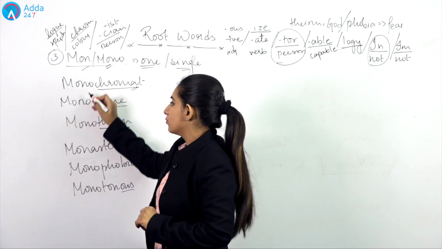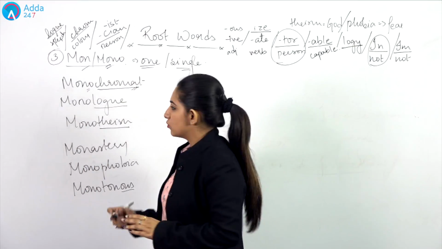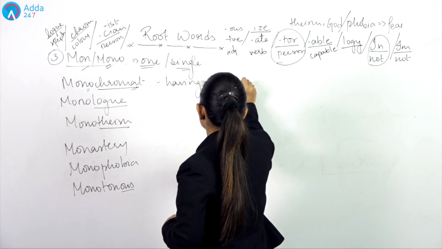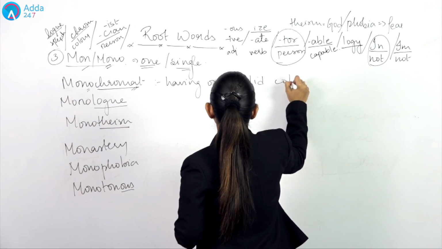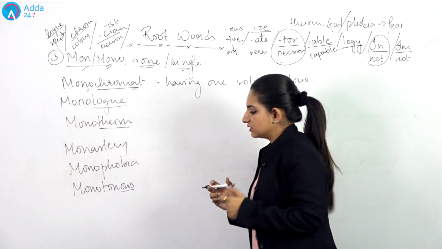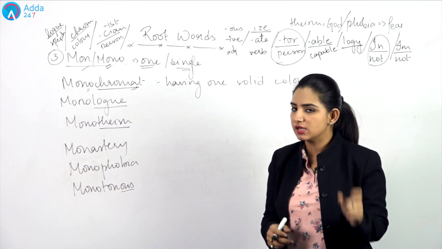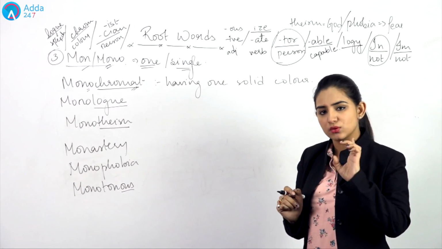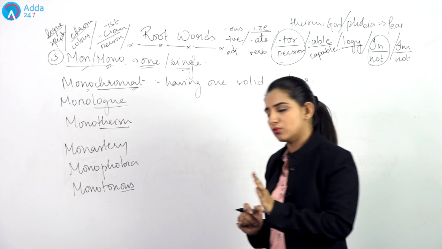So, when I say monochromat, as I told you, chromat, here, chrome means what? Color. And mono means singular. So, monochromat, what does this mean? Having one solid color. One solid color means there is no mixture of any other color in that color. So, when something has only and only one color, that is what we mean by monochromat.